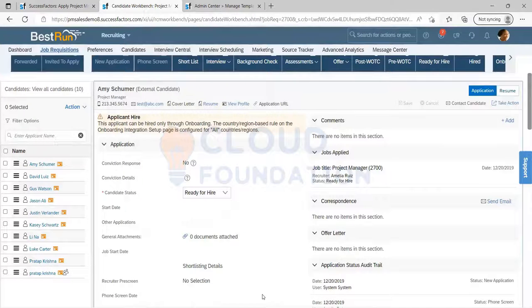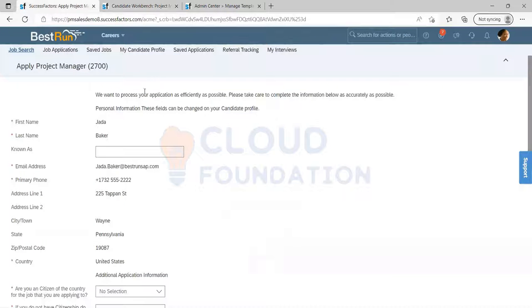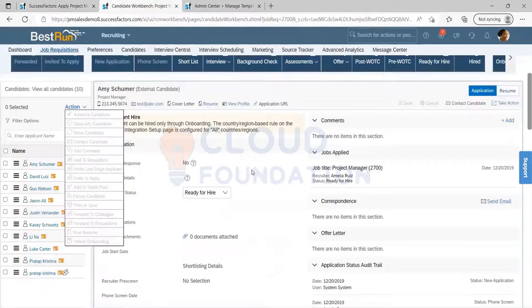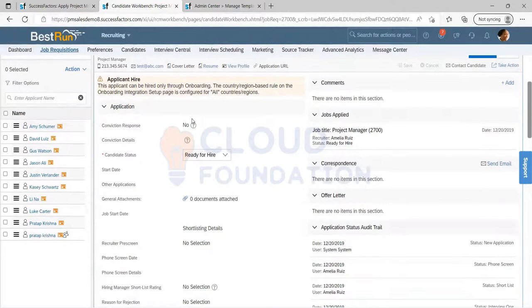As a candidate, I see the application when I go to a job and click on apply. Once I click on apply, the fields I get here are called the application. And as a recruiter, or from the talent acquisition team or client perspective, I see the application when the candidate applies for a job and I click on the candidate name. I can see the details the candidate has given here, under the application heading.